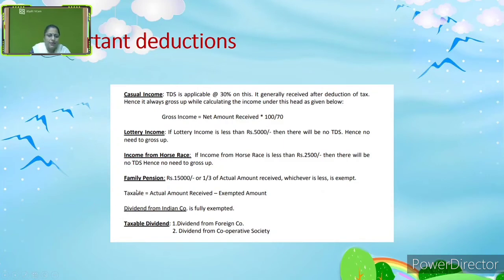Then the taxable is equal to actual amount received minus the exempted. Dividend from an Indian company is fully exempted, remember it. Whereas dividend received from a foreign company and a cooperative society is compulsorily liable to tax. This is very, very important; you have to remember.